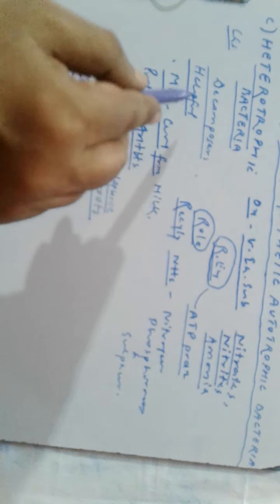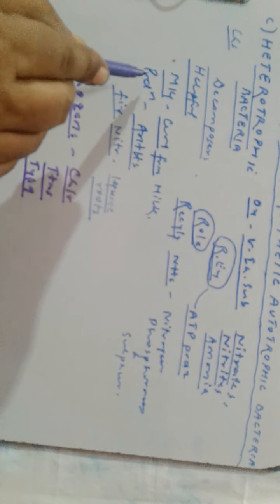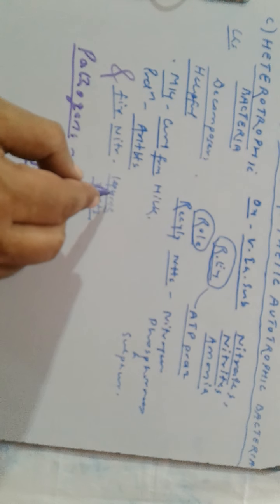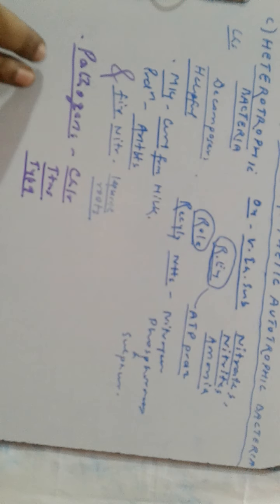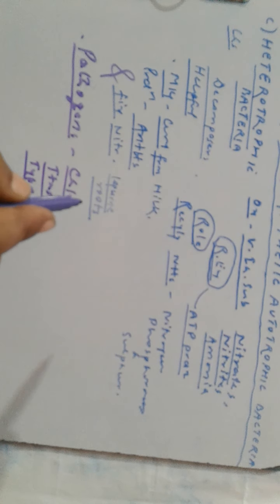So heterotrophic bacteria, what are their characteristics? Mostly they are decomposers and they are helpful in making curd from milk, in production of antibiotics, and in fixation of nitrogen in legume roots. And they are also pathogens, causing diseases like cholera, tetanus, and typhoid.